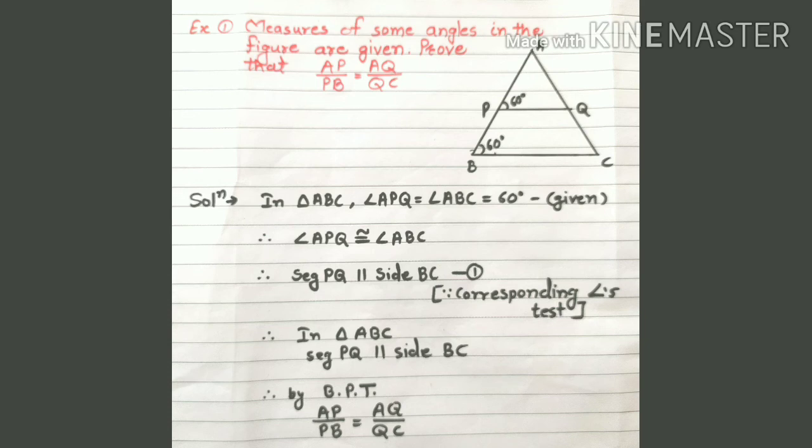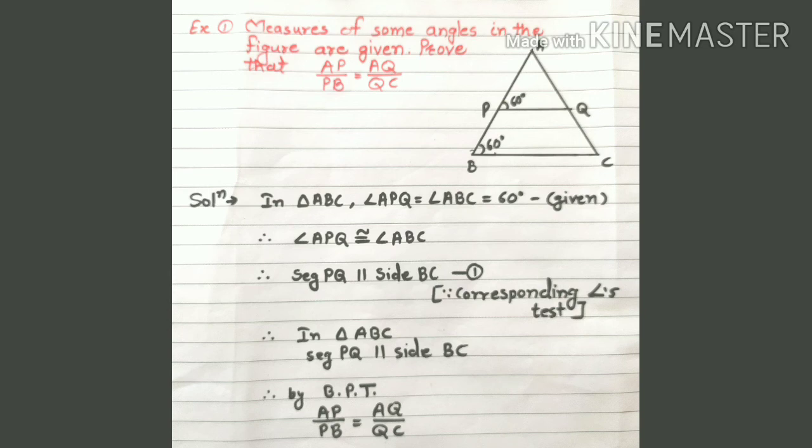Now the solution is, in triangle ABC, angle APQ is equal to angle ABC is equal to 60 degrees. This is given, and therefore angle APQ is congruent to angle ABC. Therefore segment PQ is parallel to side BC. Equation number 1.